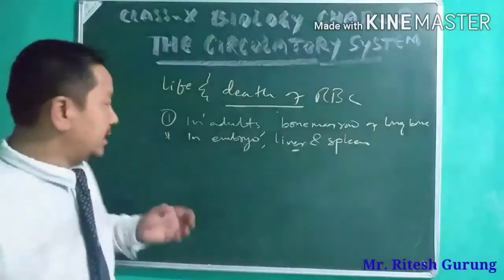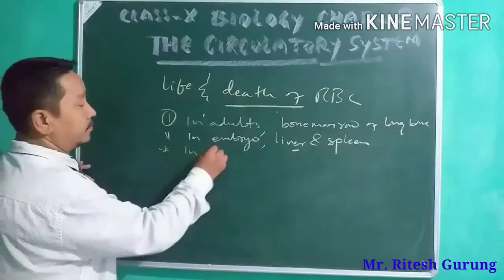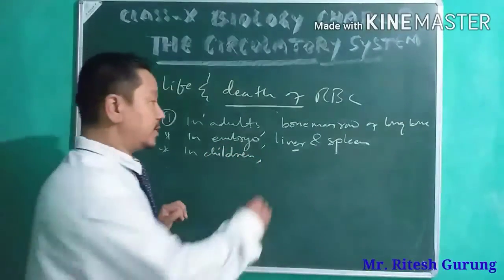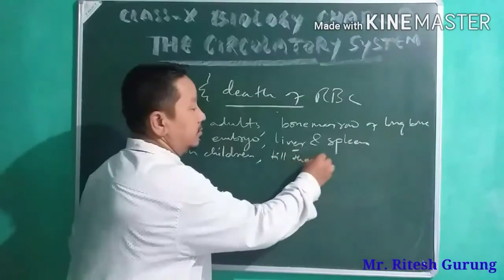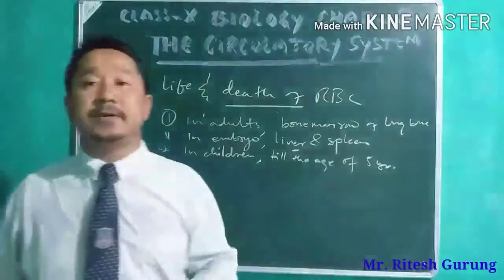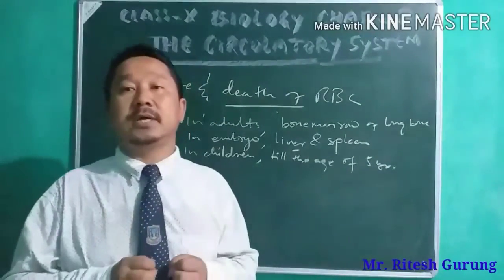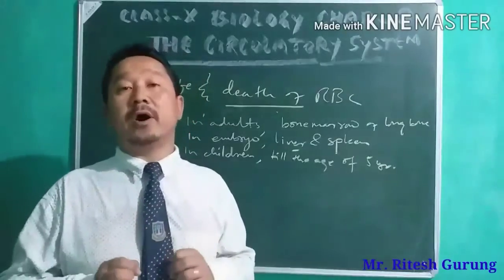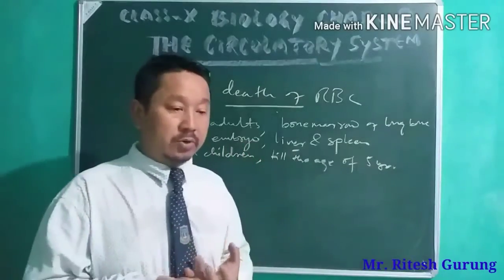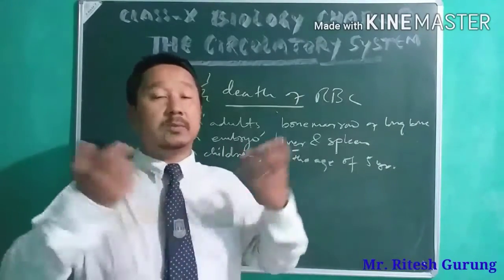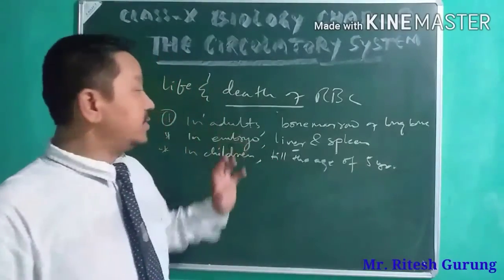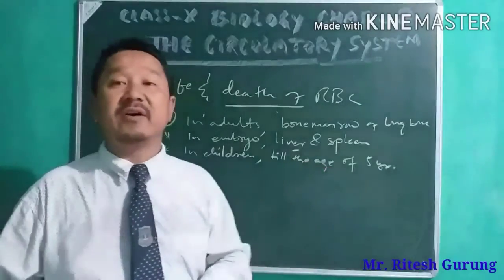All right, so what about children? Till the age of 5 years, it is formed in the bone marrow of all bones. There is bone marrow in all the bones, so in all the bones your RBC is formed till the age of 5 years.